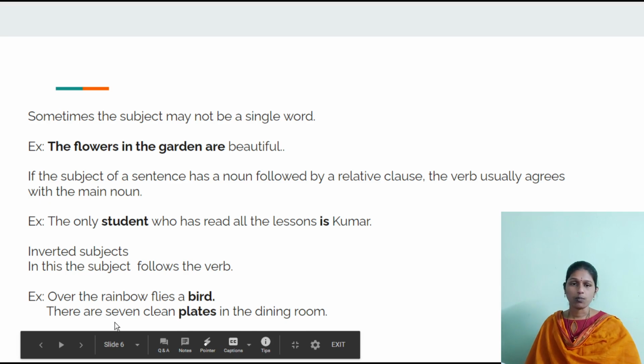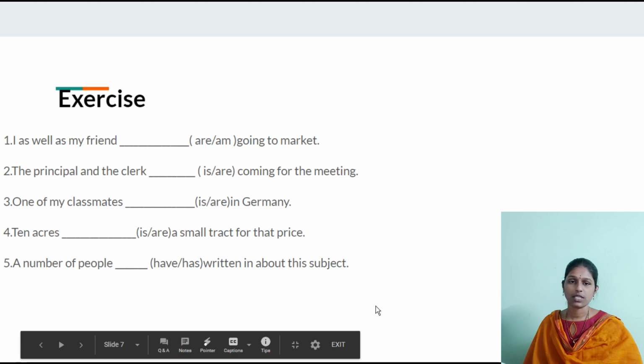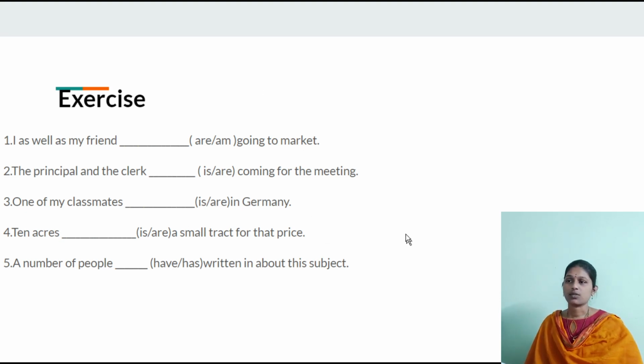Okay, hope it is clear. Once again, go through them and practice the exercises given so that you would be thorough with subject verb agreement. Okay, this is the exercise. Complete this.